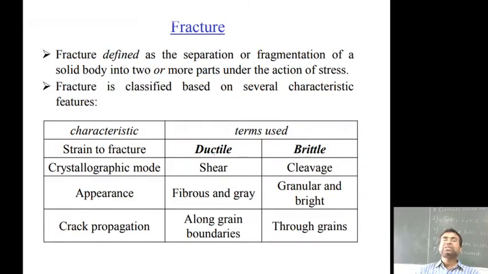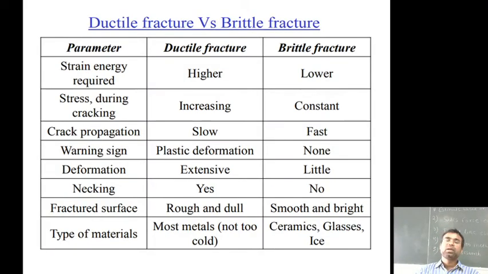Fracture is classified based on several characteristics: strain to fracture, ductile and brittle; crystallographic mode, shear and cleavage; appearance, fibrous and grey in the ductile, granular and bright in the brittle; and crack propagation, along the grain boundary or through the grain. These are the basic parameters for comparing ductile and brittle failure.